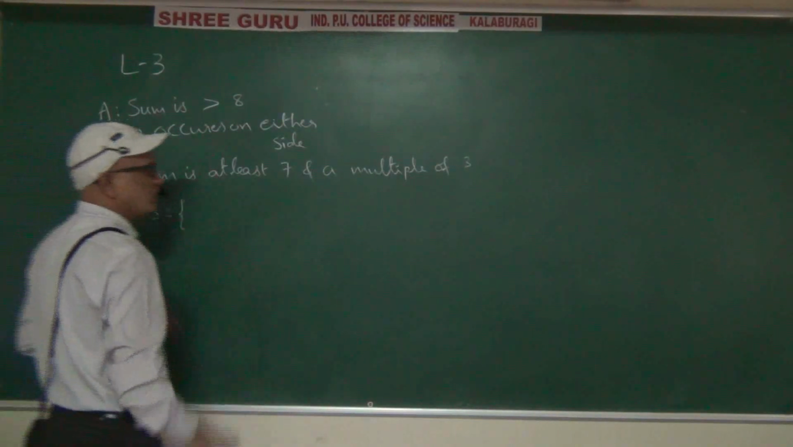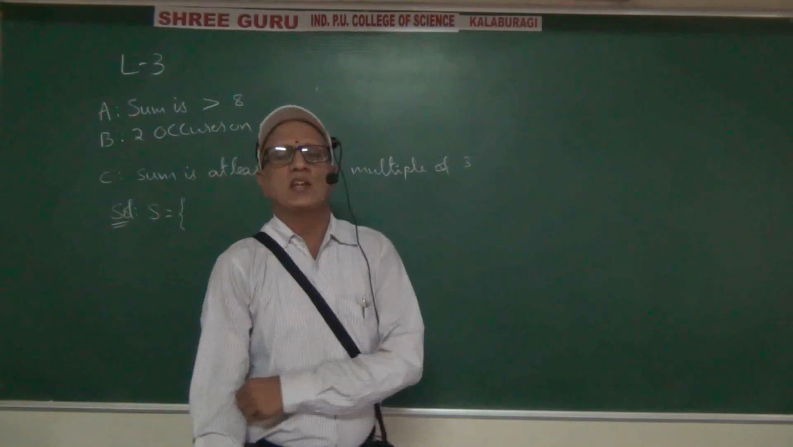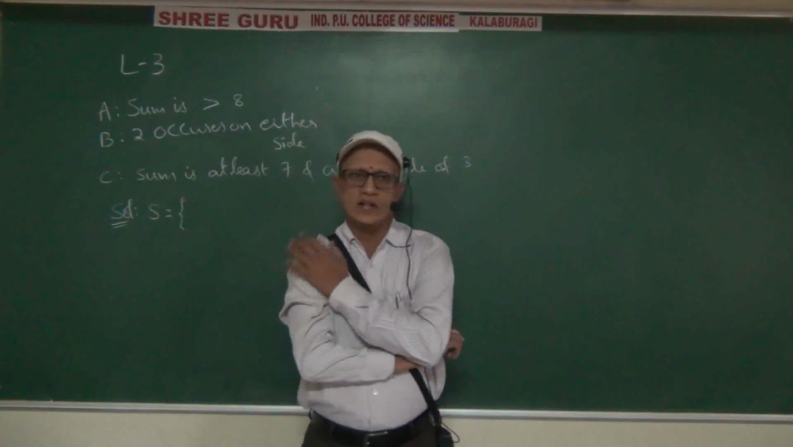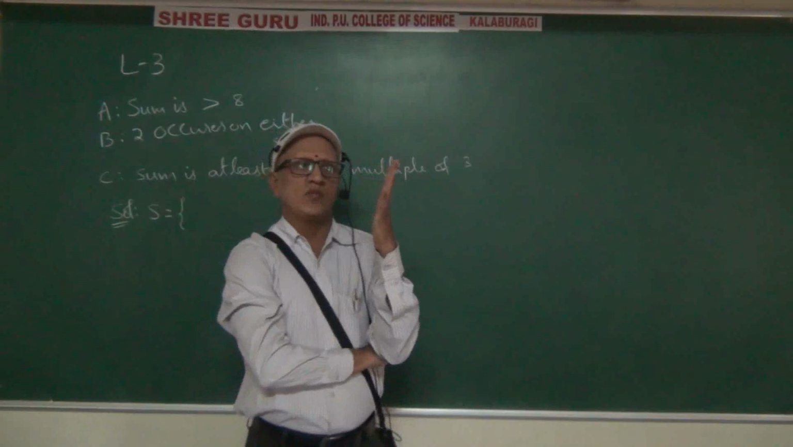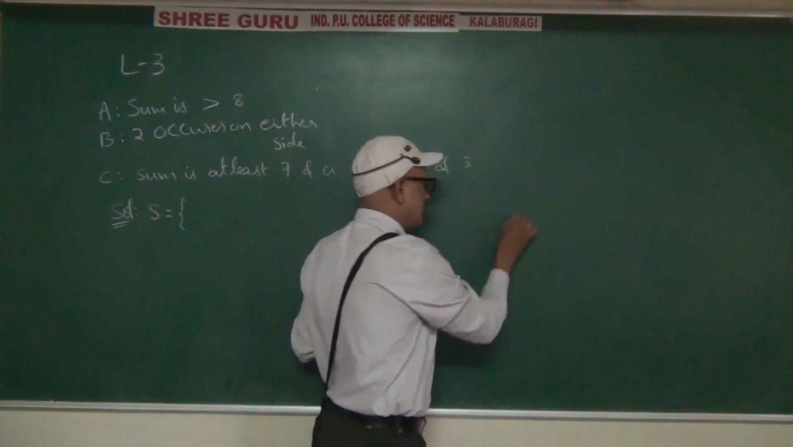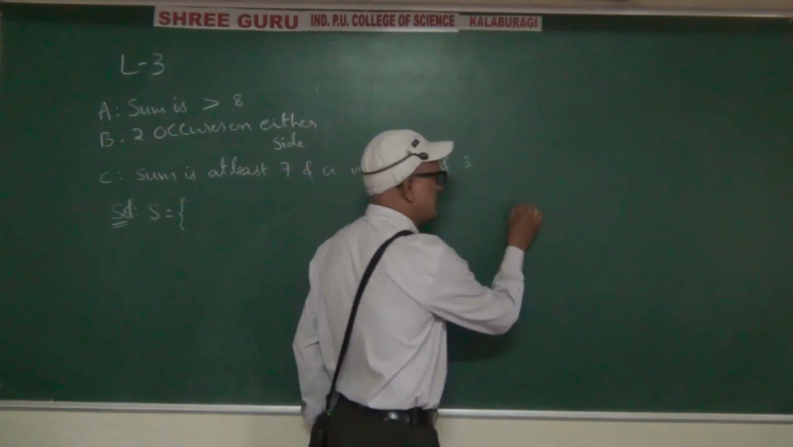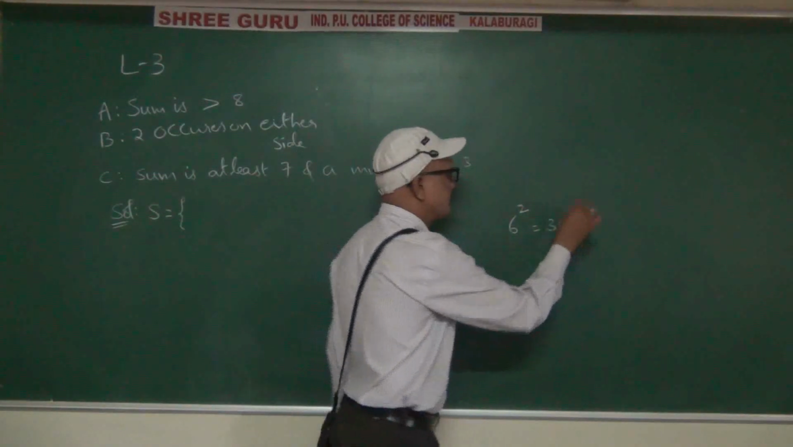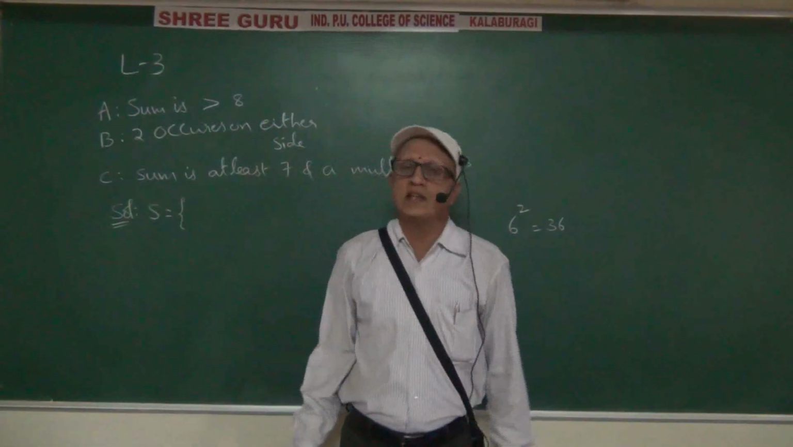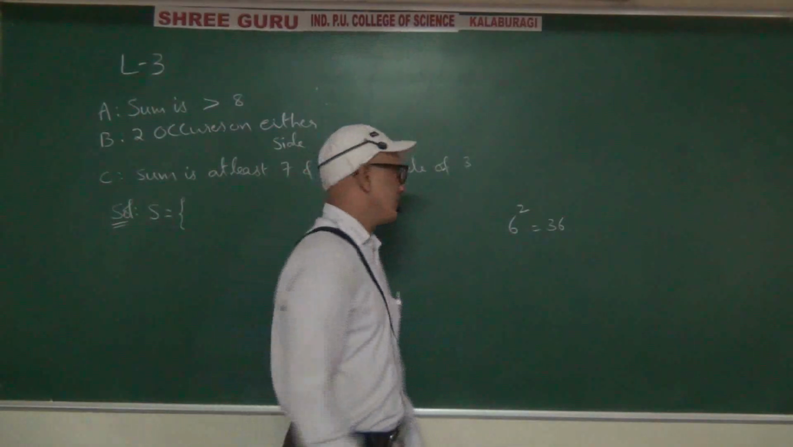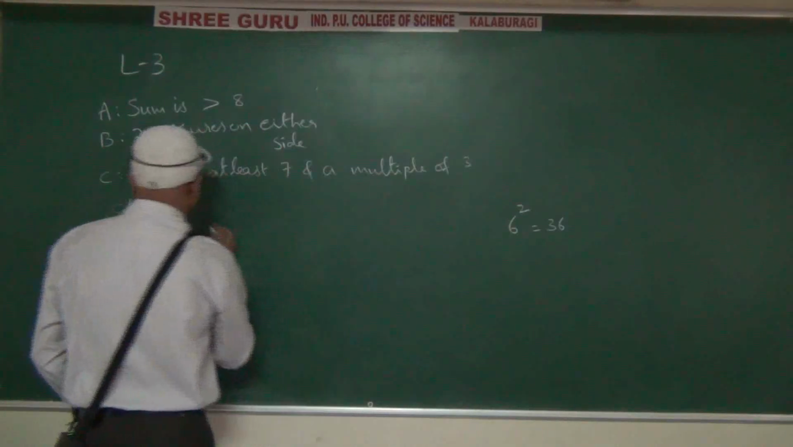How many elements will the sample space have? Yesterday in the last class we discussed this. We are throwing a die: 1, 2, 3, 4, 5, 6, six chances are there. We are throwing it 2 times. The answer is 36 elements, right? So what are those 36?